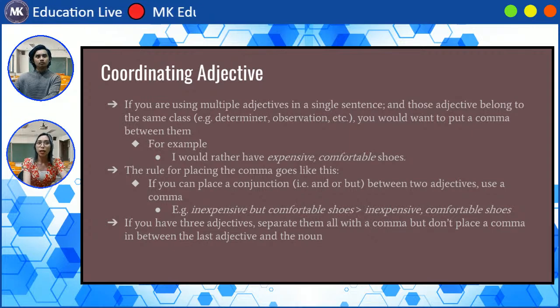The rule for placing a comma goes like this. If you can place a conjunction, like and or but, between two adjectives, use a comma, okay? For example, inexpensive but comfortable shoes, or you can say inexpensive, comfortable shoes, but always put a comma between two adjectives. If you have three adjectives, separate them all with a comma, but do not place a comma in between the last adjective and the noun, okay?